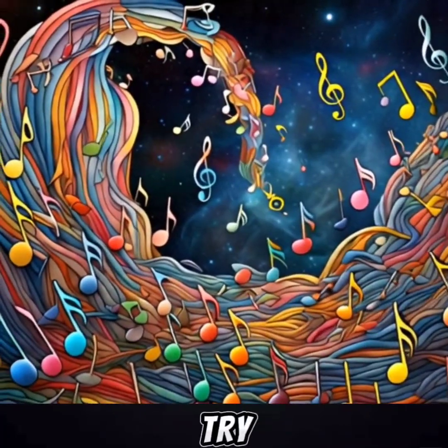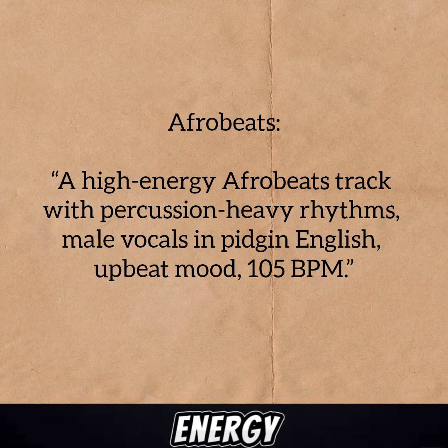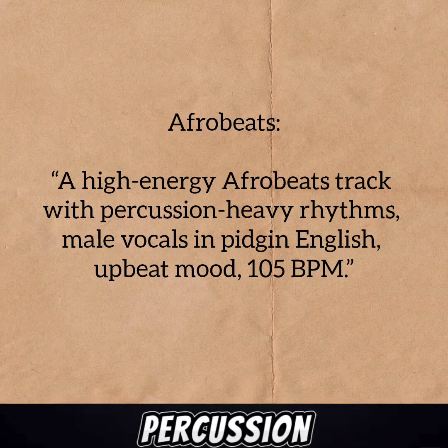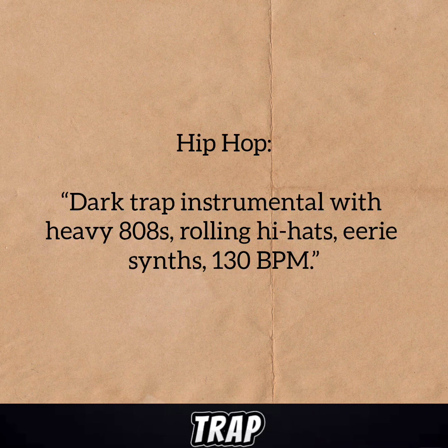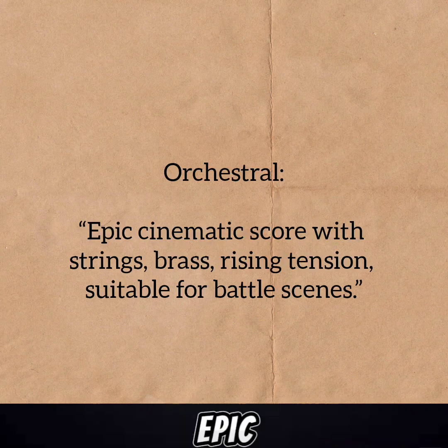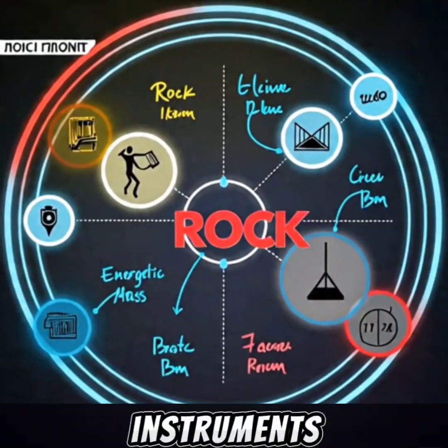Let's try different genres to show how flexible this is. Afrobeats: a high-energy Afrobeats track with percussion-heavy rhythms, male vocals in pidgin English, upbeat mood, 105 BPM. Hip-hop: dark trap instrumental with heavy 808s, rolling hi-hats, eerie synths, 130 BPM. Orchestral: epic cinematic score with strings, brass, rising tension, suitable for battle scenes. Each time, notice how specific we are with instruments, tempo, and vibe.